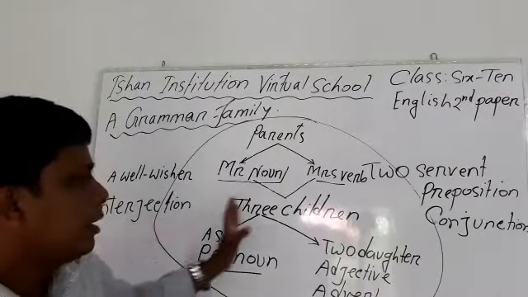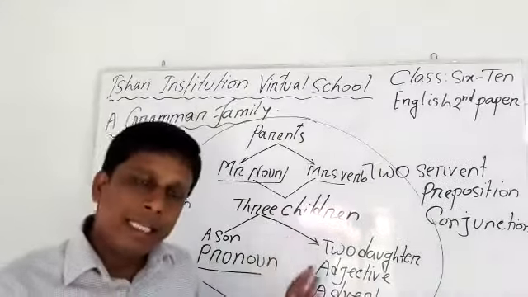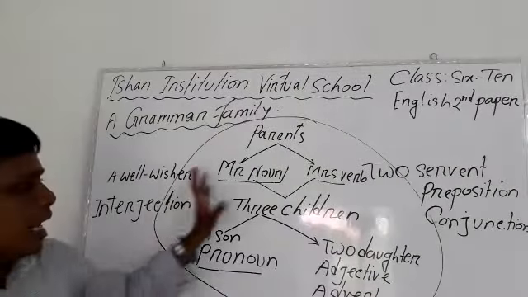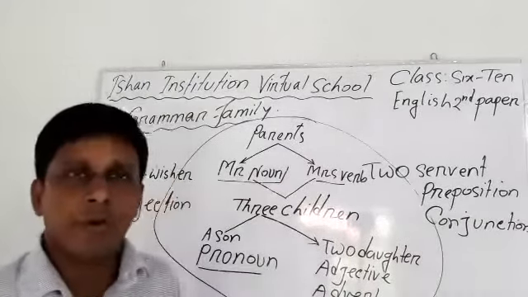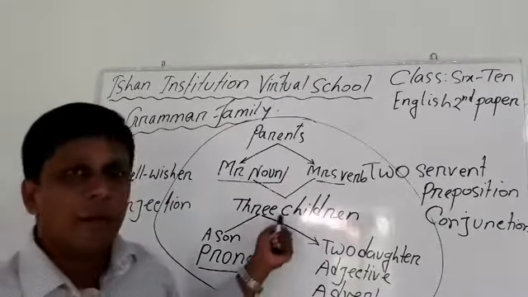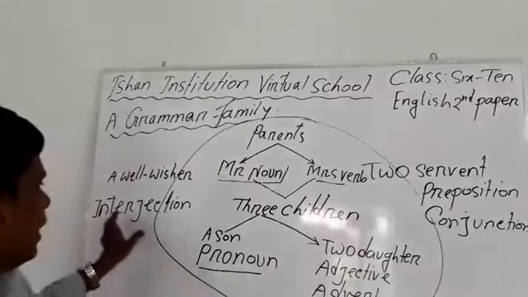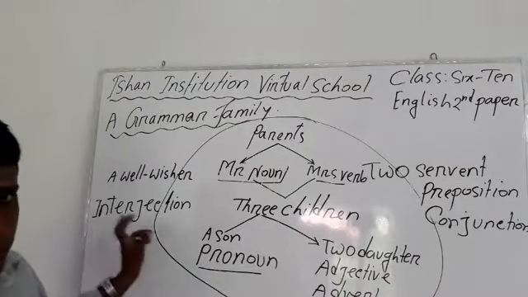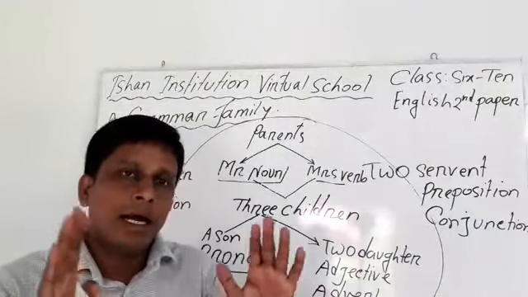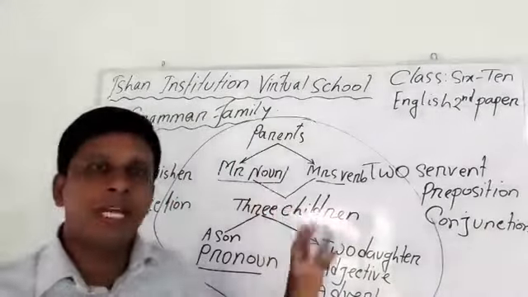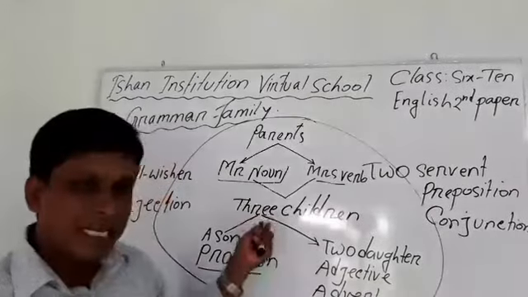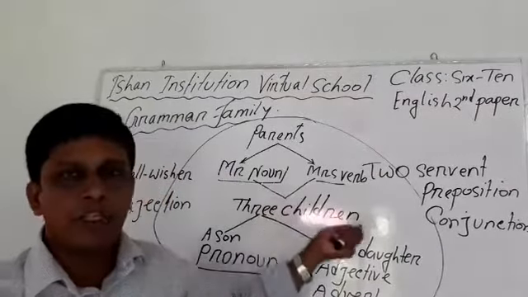This well-wisher also comes to visit when the family is in joyous mood, in happiness, in amusement. That's why this well-wisher, interjection, always comes to share the joy, enjoyment or sorrow, sadness with the members of this family.